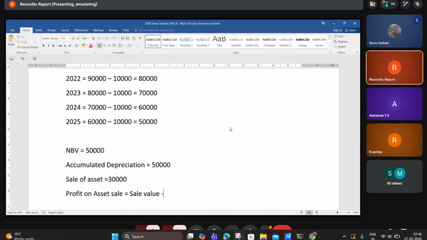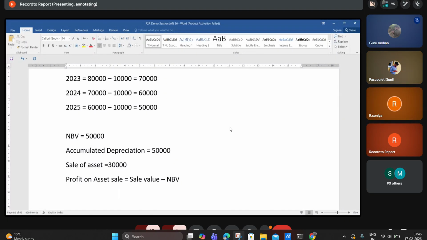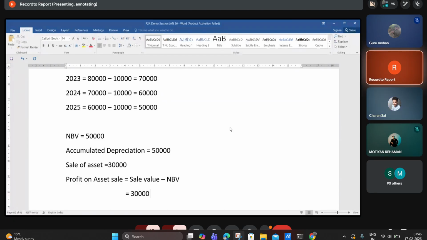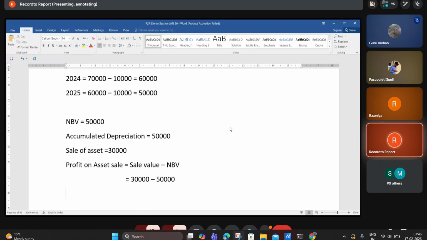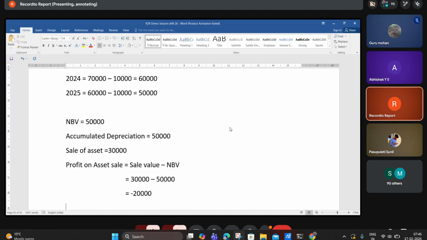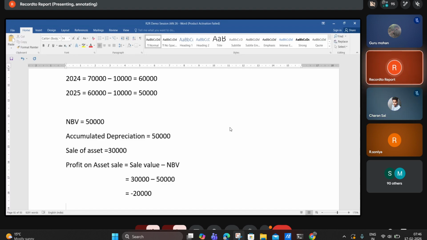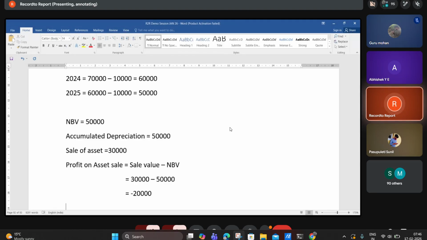Sale value minus net book value. The sale value is 30,000, the net book value is 50,000. Is it a loss or gain? It's 20,000. Loss. The total value of the asset is 50,000, we sold it for 30,000, so 20,000 is the loss. It is in minus.